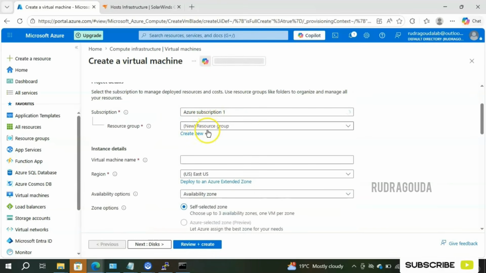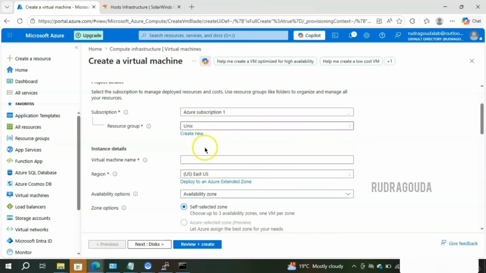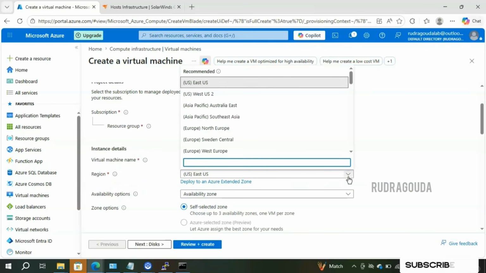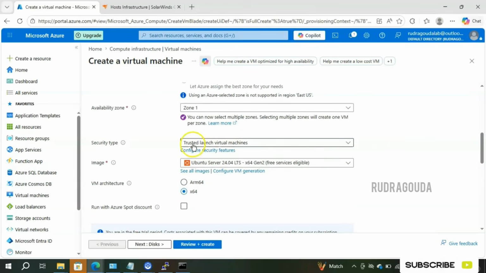Subscription I will leave as it is, and inside the resource group I will take use of the resource group called Unix. If you want to create a new resource group, simply create new and provide some name. That's not a big deal. And provide the virtual machine name. I will give it as Linux 002 and the region is East US. Where your virtual machine should be hosted depends on this particular region option. If you want to host your virtual machine in a different region, click on this drop down button and choose the location. Okay.